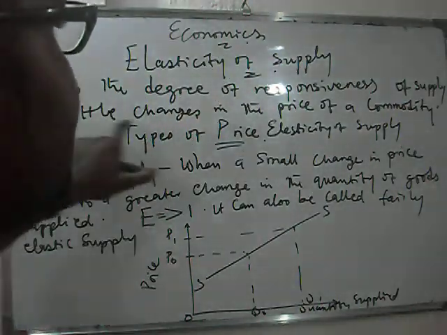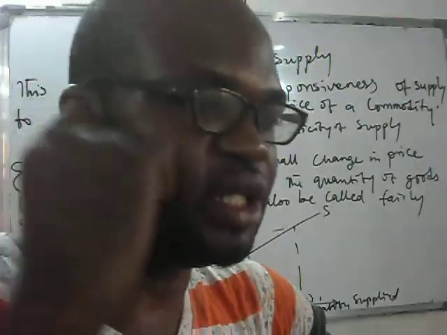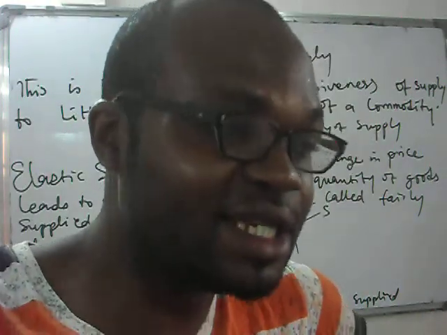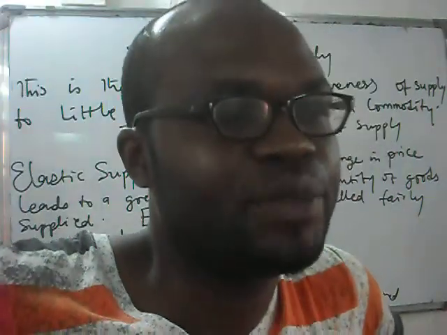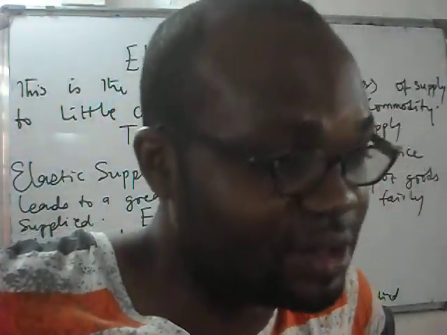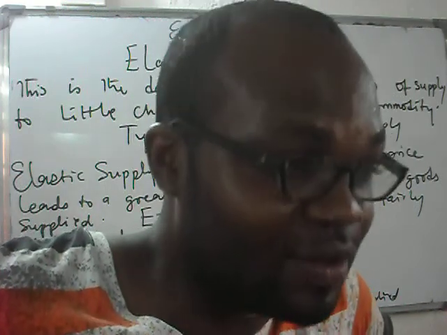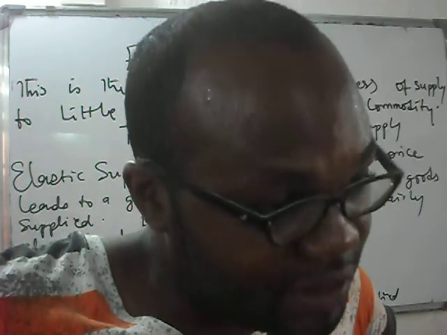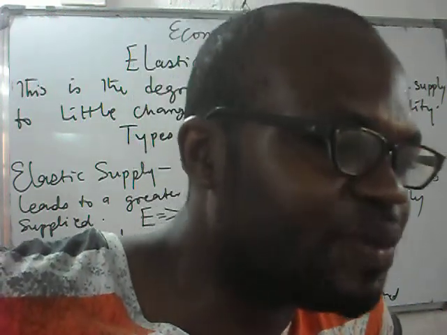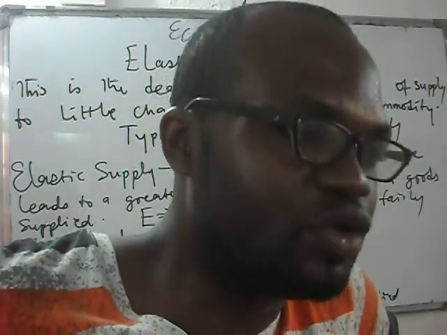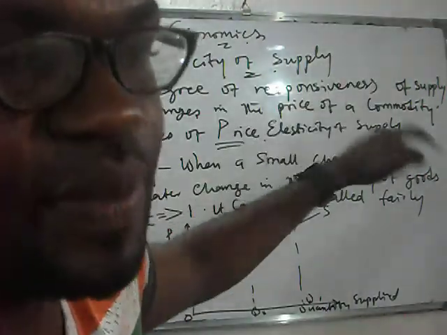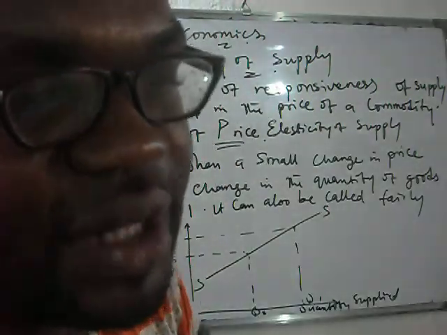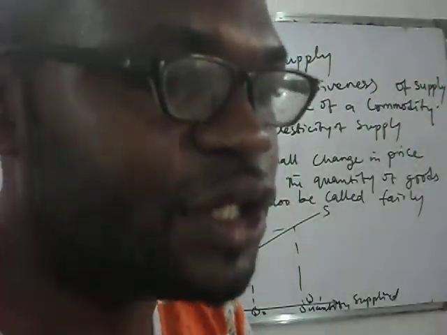So little changes in price of the commodity. Whenever there is a change in the price of the commodity, you will change the amount of goods you supply. If you are supplying 10 when the price is 1000 naira, when the price becomes 10,000, you want to supply more so that you make more profit, is it not? So how do you respond? Do you supply more or do you supply less? That is what we call elasticity of supply. How you supply whenever there is change in price.